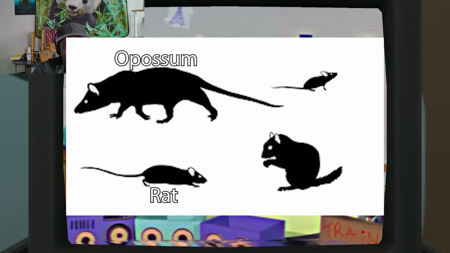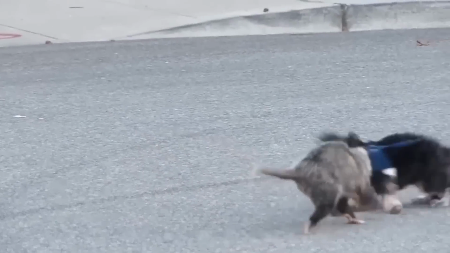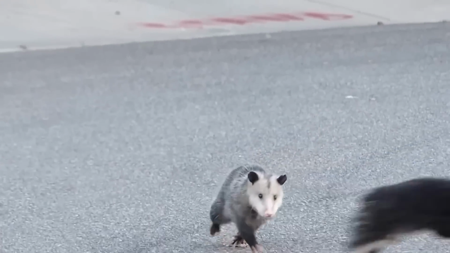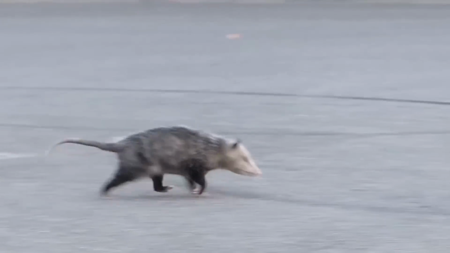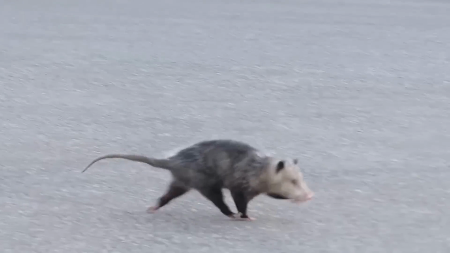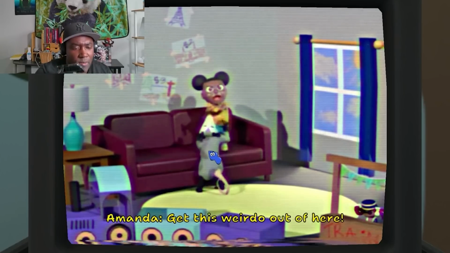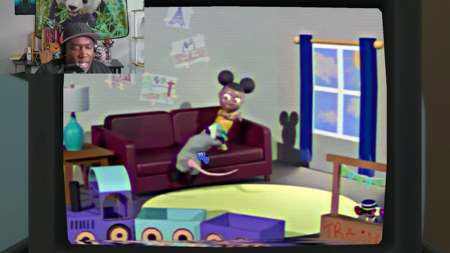Opossums are much larger than rats and are known to even be able to kill small dogs like Chihuahuas, Wiener dogs, Pomeranians, if they mess with them enough. I mean, overall, they're pretty docile, but they will attack if you provoke them enough. And while a rat might nip at your dog, it's probably not going to be able to kill him, even if it's a small Chihuahua.